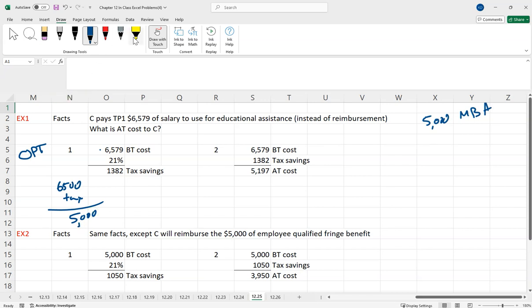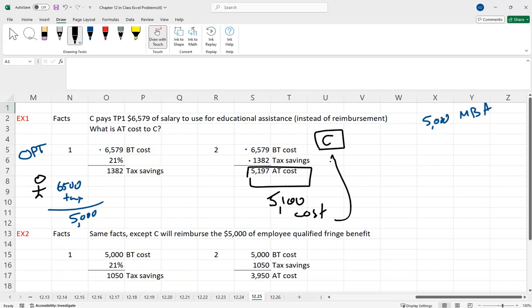That's from the employee's point of view. From the corporation's point of view, they have to pay $6,500. They're going to get a compensation expense for that and will save taxes. So then it'll cost them $5,100 once you take into account the tax considerations. That's option A, or option one.